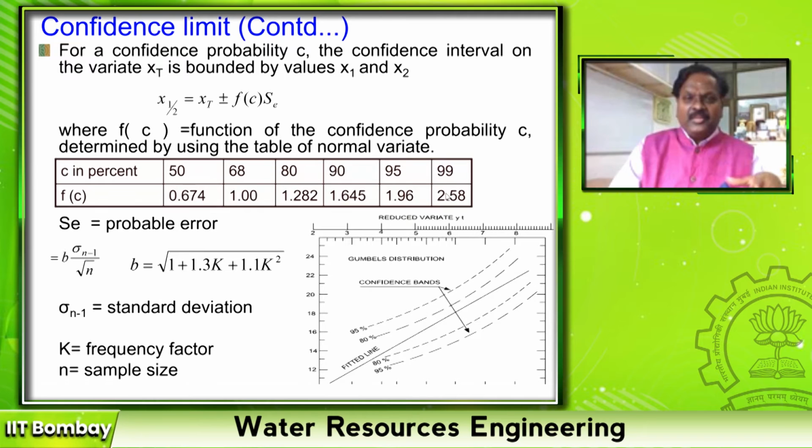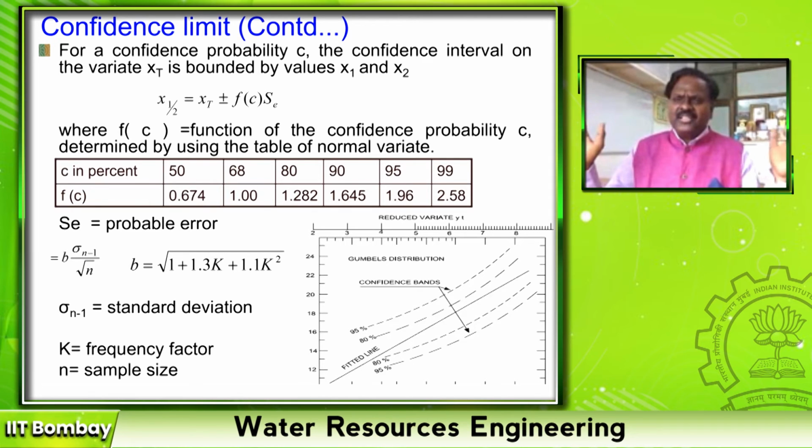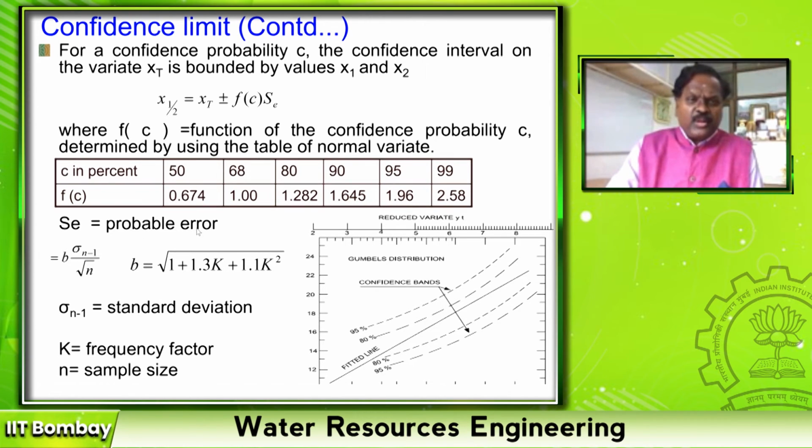As my confidence limit is increased, my range is larger. That means I have constructed a large facility, so it can accommodate any flood. So my confidence limit will be larger. This probable error is estimated as a function of the frequency factor K for a given return period, because these values vary for different return periods.